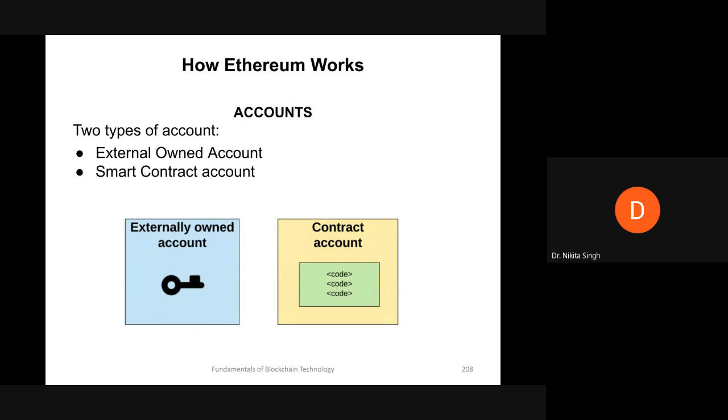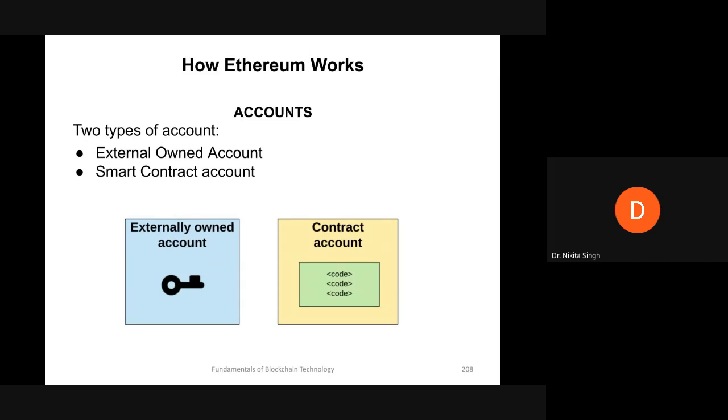When we talk about Ethereum accounts, what we need to understand is that both of these accounts have the ability to receive Ether, hold Ether, and send Ether.